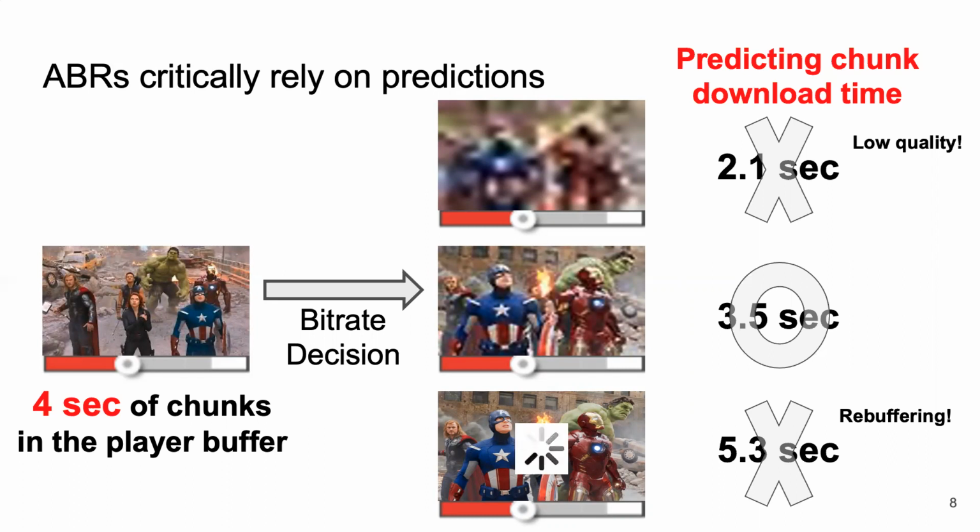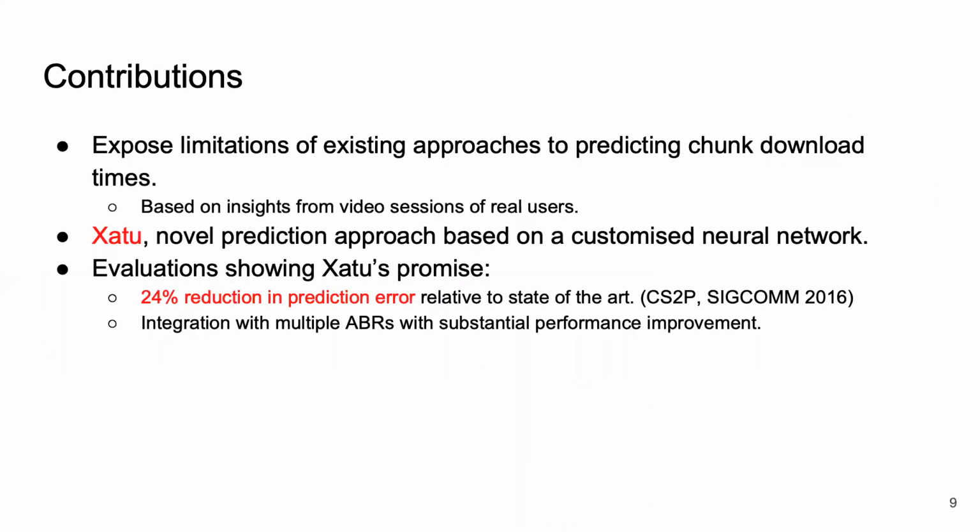Now that we have the background in video streaming and ABR, let's look at the contributions from our paper. First, we expose the limitation of existing prediction approaches using data collected from real users. Next, we propose Xatu, a novel prediction approach based on a customized neural network. Finally, we show Xatu's promise in improving prediction accuracy and overall better video streaming experience.